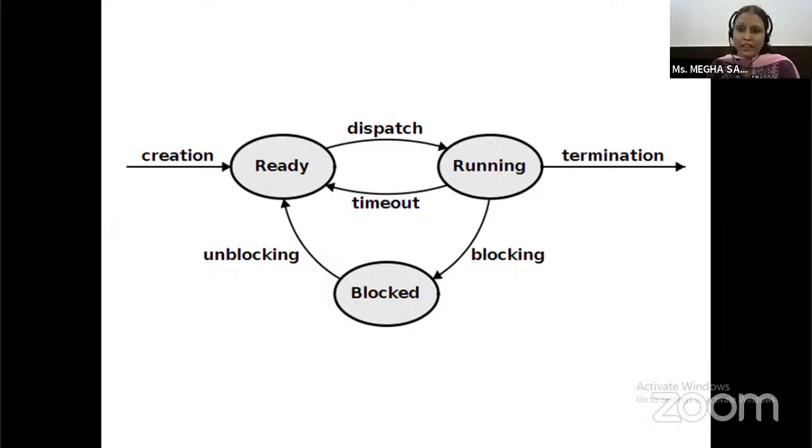Then if any interruption occurs in between, it goes to the blocked state. After unblocking it, it again goes to the ready state. In the ready state, the scheduler dispatches that process to the running state. And after completion of that process, it will be terminated.